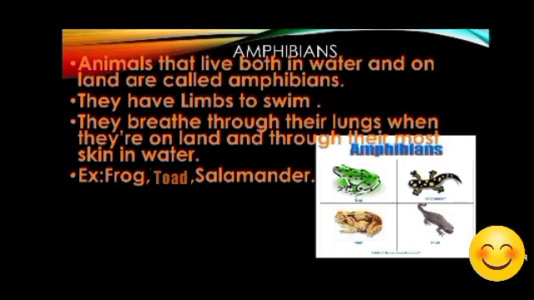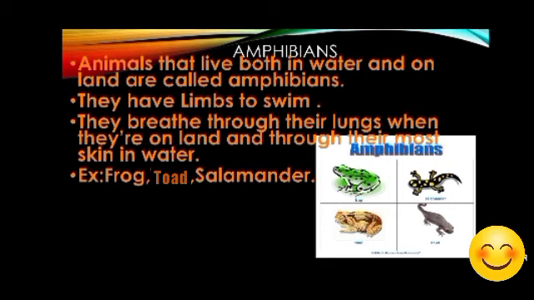Next, let us talk about the animals that live on both land and water. These kinds of animals are known as amphibians. Amphibians can survive both in water and on land. For example, frog, salamander, toad. So if terrestrial animals have lungs and aquatic animals have gills, then what about the amphibians?